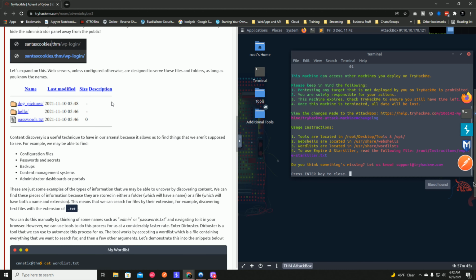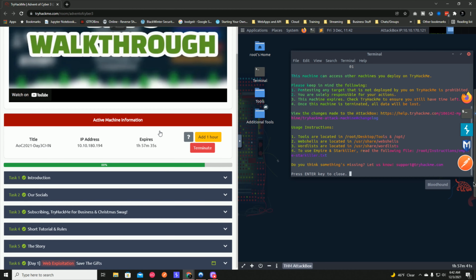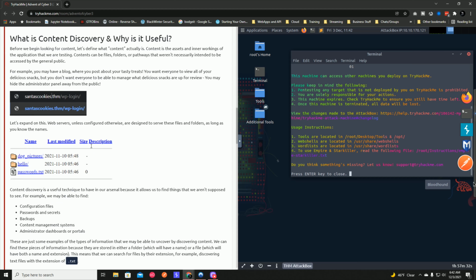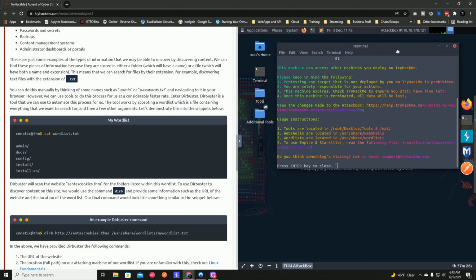All right, so our attack machine is up, and this is our attack machine. So this is our IP address, and then we just have to get the IP address of the target machine. But let's just read this real quick. Machine access, TryHackMe uses instructor. So wordless. The word lists are located in the user share word list.